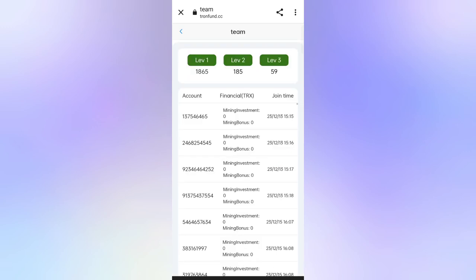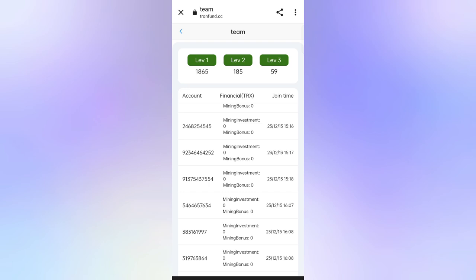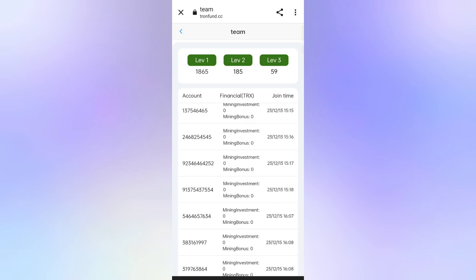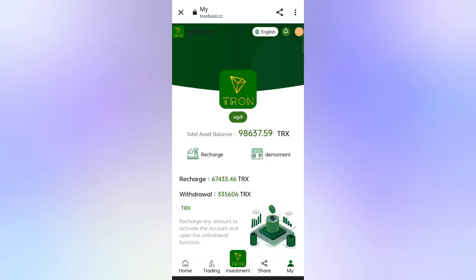commission, as you can see in the details. In the first level you will get 13% commission, in the second level 2% commission, and in the third level 1% commission. You can see all the details of the team, like account number, finance, TRS, join date, all the details of the team.